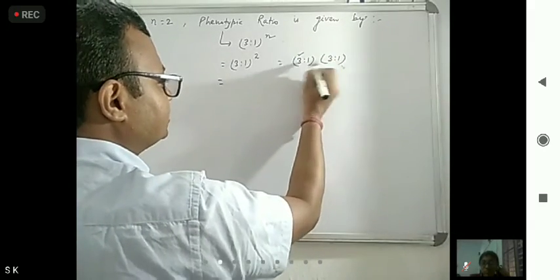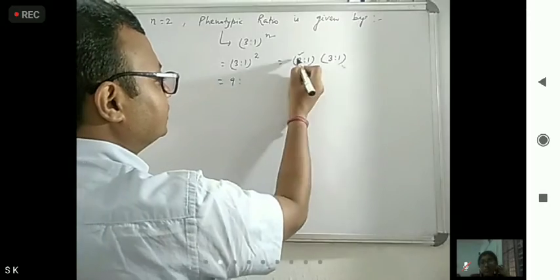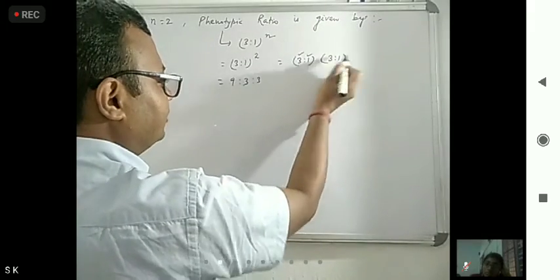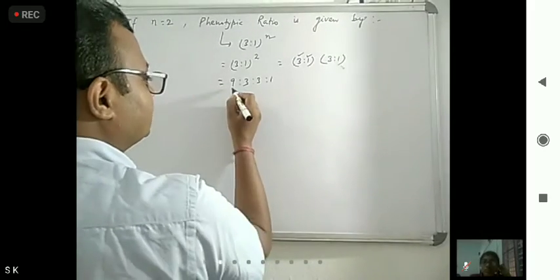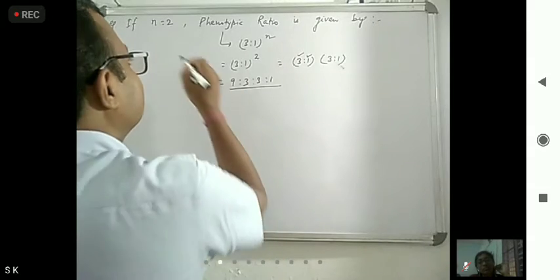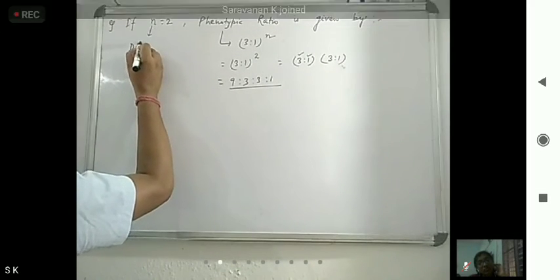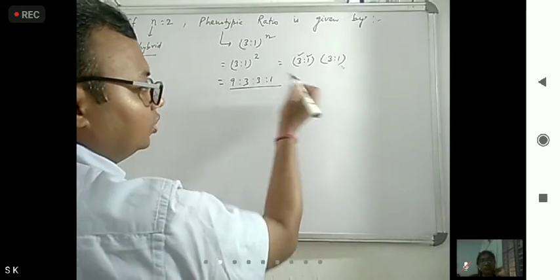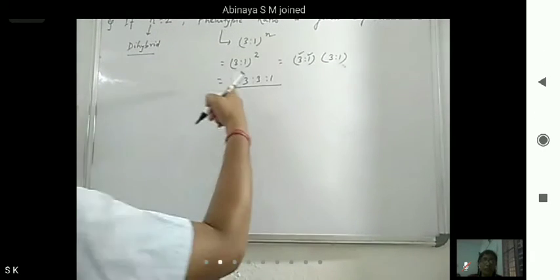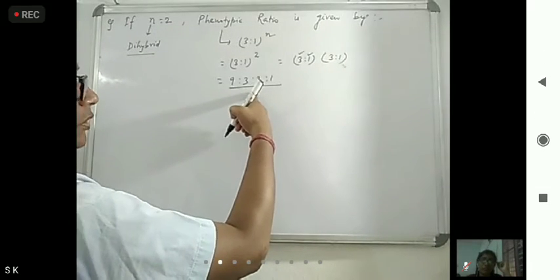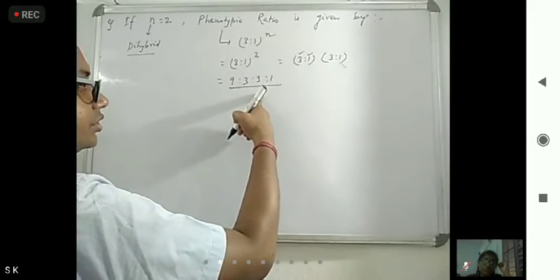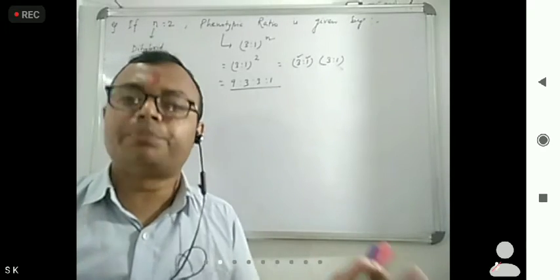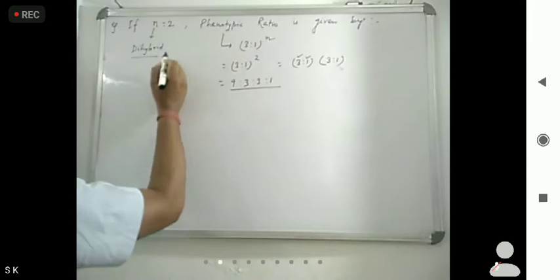First, 3 times 3 is 9. 3 times 1 is 3. Now 1 times 3 is 3, and 1 times 1 is 1. So the phenotypic ratio for n equal to 2, dihybrid, is 9:3:3:1. We'll see this later, but for now just remember it.